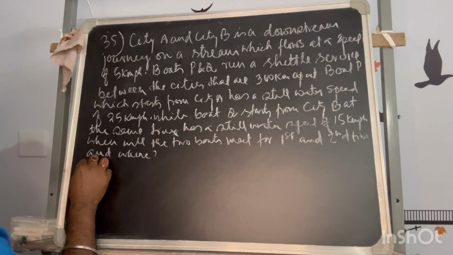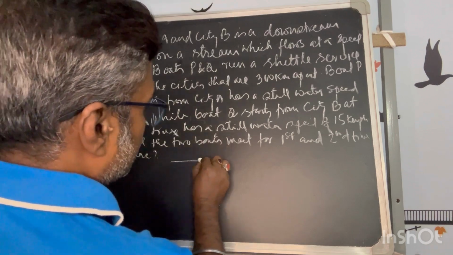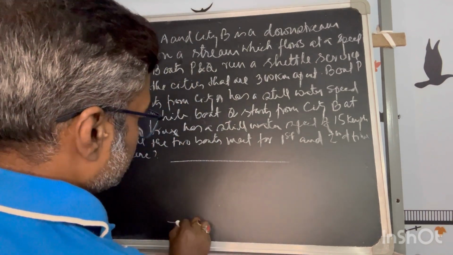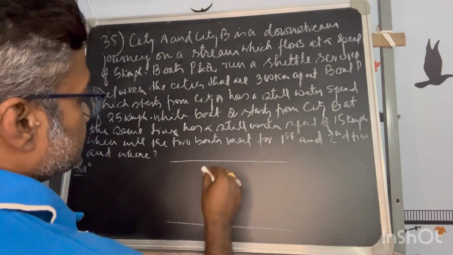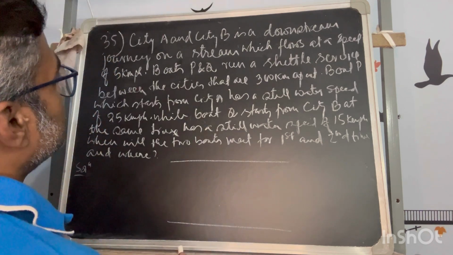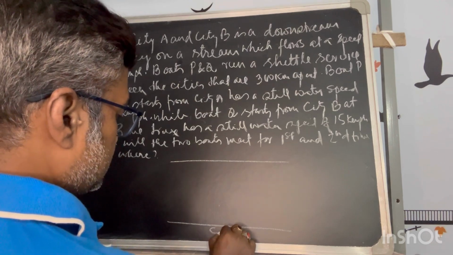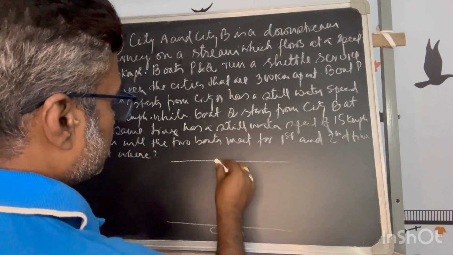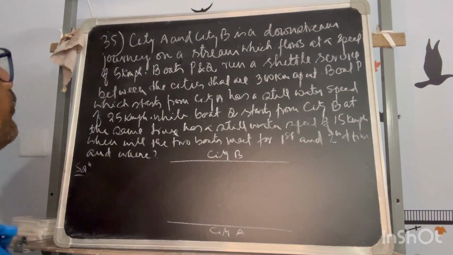So there is a river, you can say. The stream is moving. There are two cities situated on the bank of the river. You can assume it is a river. This is city A, I can suppose here. City B is supposed to be here.